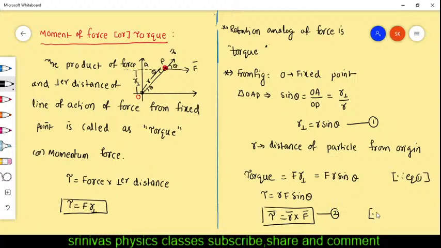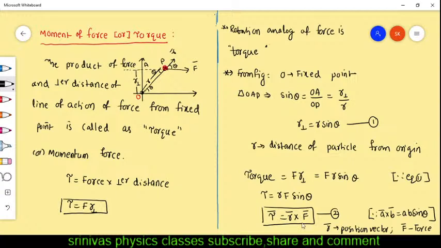How did we get this formula? Because we know the A bar cross B bar formula, the vector product, is AB sin theta. N cap is also there, but its value is only 1. Then A bar cross B bar is AB sin theta. So RF sin theta we write as R bar cross F bar. What is R bar here? The position vector. And F bar is the force. This is the formula for the torque. I will explain clearly what torque actually is in the practical case.